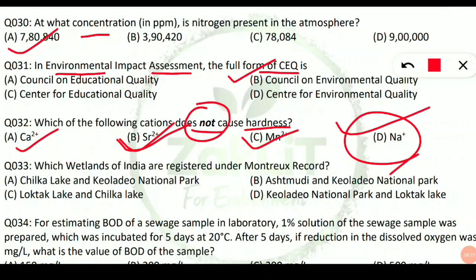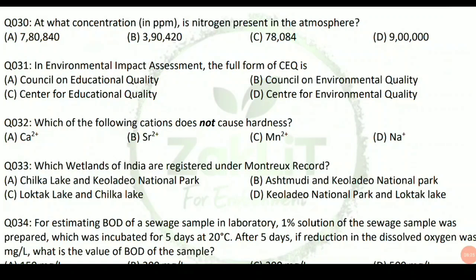cations. Coming to the next question, let us create this question. So here, after cleaning that, which wetlands of India are registered under the Montreux record? So the Montreux record, you should know, lists wetlands of international importance that are undergoing, have already undergone, or will undergo ecological character changes due to anthropogenic impact, pollution and industrial things. So these are the wetlands which are under the Montreux record.